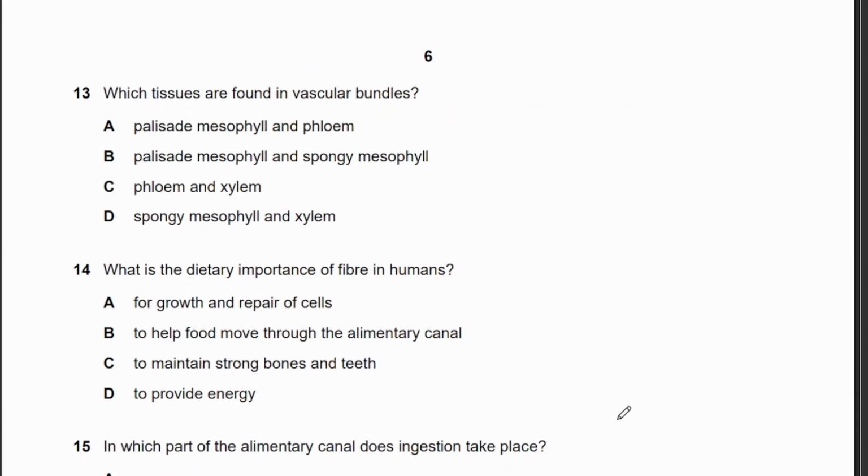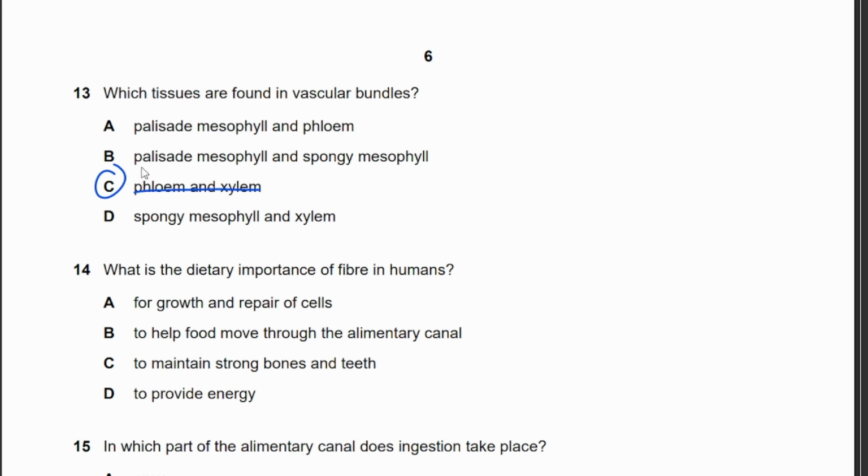Which tissues are found in vascular bundles? Palisade mesophyll and phloem. Palisade mesophyll and spongy mesophyll. Phloem and xylem. Spongy mesophyll and xylem. So vascular bundles are the transport system in the plant. So therefore only the phloem and xylem are involved in transportation. So therefore answer is C.